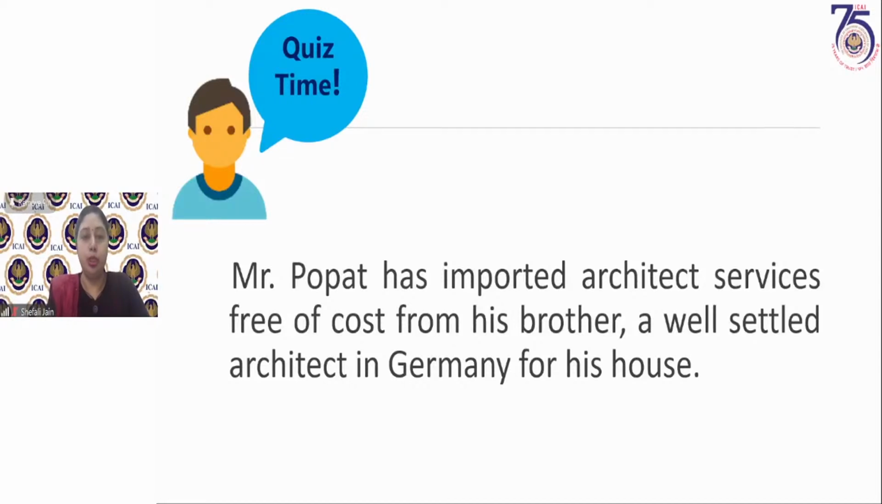Now we come to chapter 2. Now we'll be having questions of chapter 2. Mr. Popat has imported architect services. Remember Schedule 1, then clauses of Section 7, maybe Schedule 2 is also attracted. Everything you have to keep in mind while answering these questions. In this question, you have to answer whether it is a supply or not. Mr. Popat has imported architect services free of cost from his brother. His brother is a well-settled architect in Germany. Now, he has availed these services for his house. So, I need to know whether it amounts to supply or not.